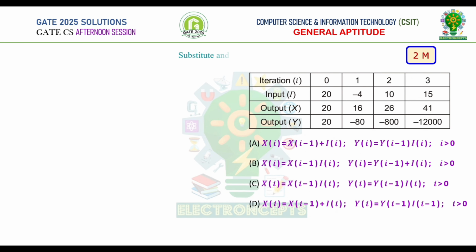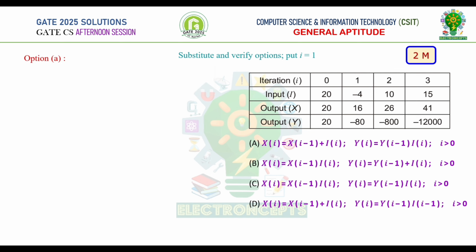Let us take the value of iteration i is equal to 1 and substitute and verify. Here, to take the value of I of 1, we should consider input i from this row and I of 1 from this column. Therefore, the value of I of 1 is -4. Similarly, taking other values and substituting in options one by one, we can know which option is correct.